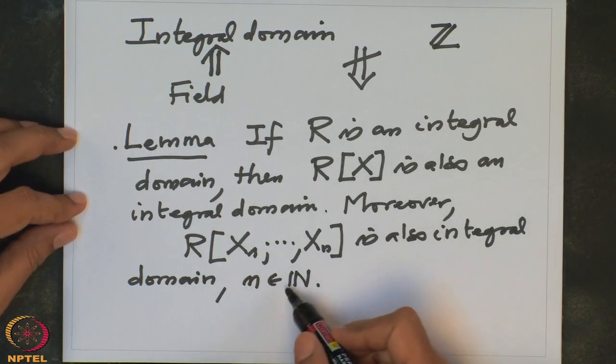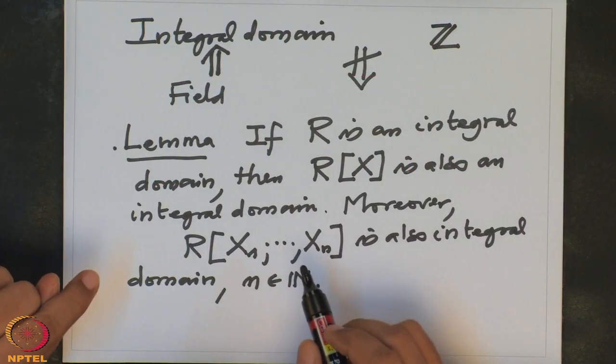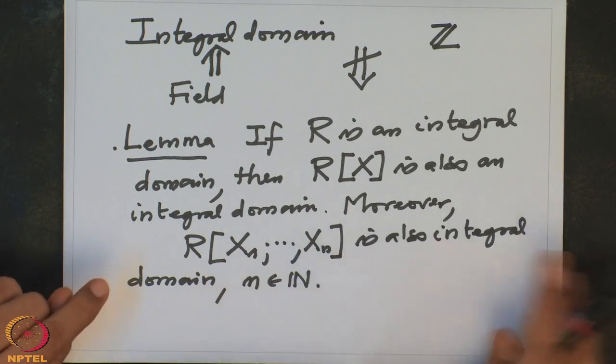Even if you take a polynomial ring in many variables, the number of variables could even be uncountable, and that will also be an integral domain, because any polynomial will involve only finitely many variables, and therefore two polynomials together will involve finitely many variables, so ultimately the argument comes down to the polynomial ring over R in finitely many variables.